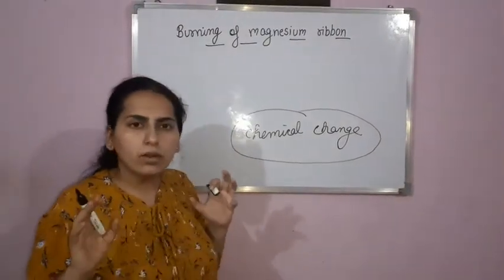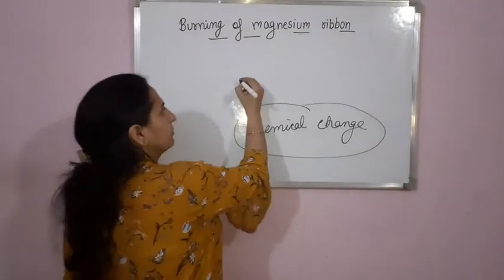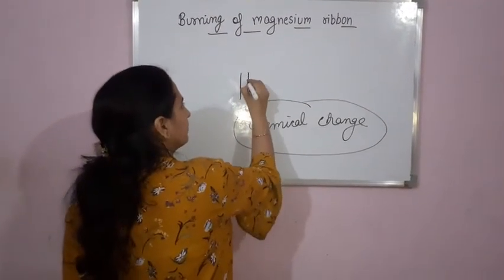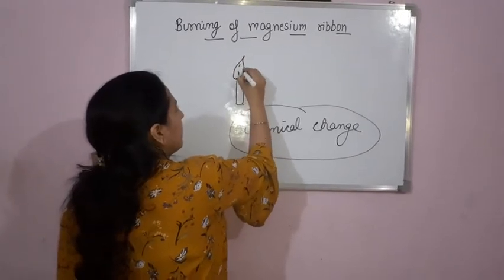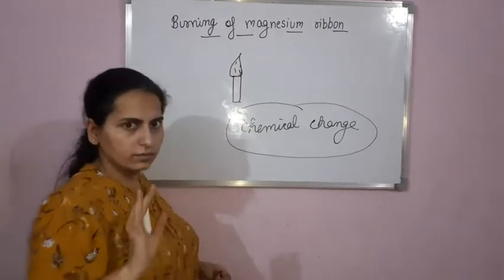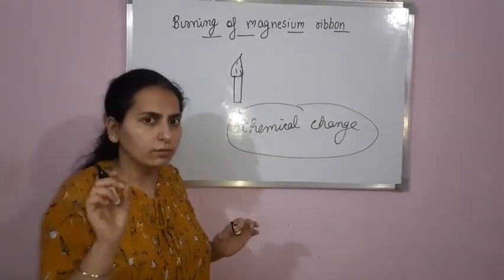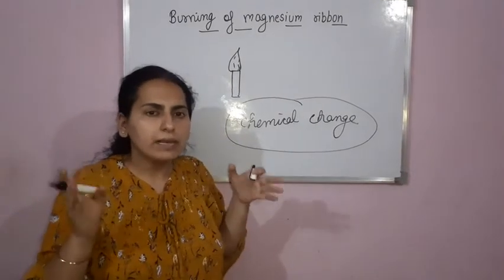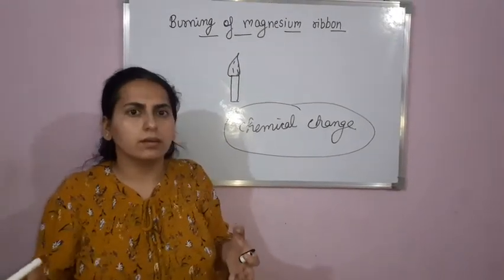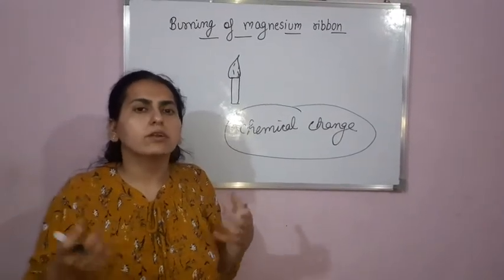For this you have to take a burner. Suppose I am having this candle. Now we have to burn the magnesium ribbon. One precaution while burning the magnesium ribbon: we have to wear goggles or any kind of shades.